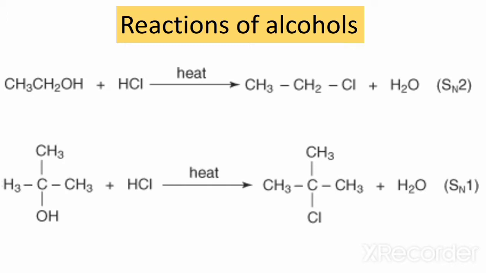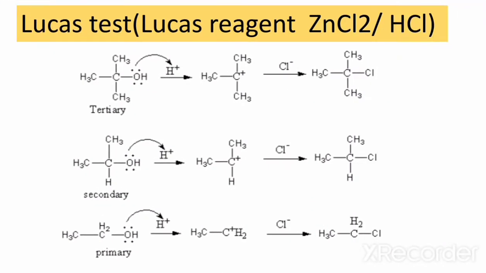And the other example is a tertiary alcohol when reacted with the acid in the presence of heat. So it will form alkyl halide along with the byproduct, that is water, and it is an SN1 mechanism, that is a two-step mechanism.